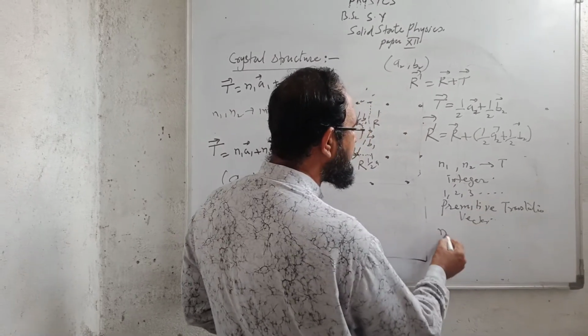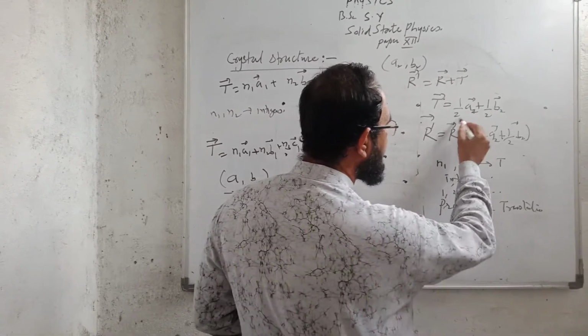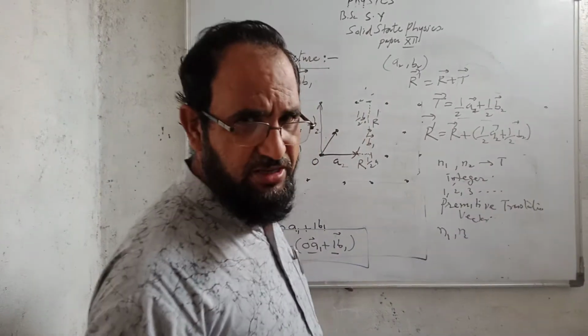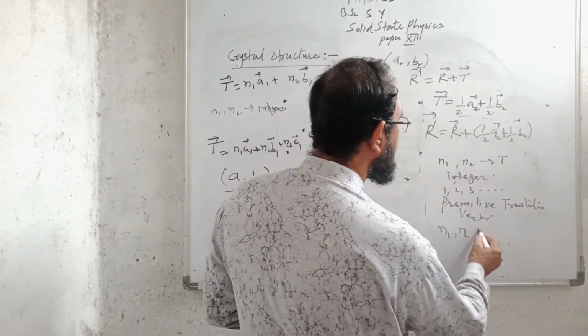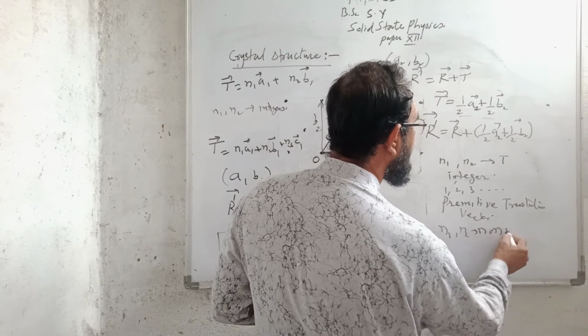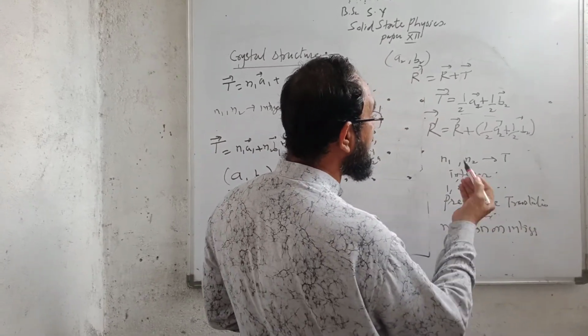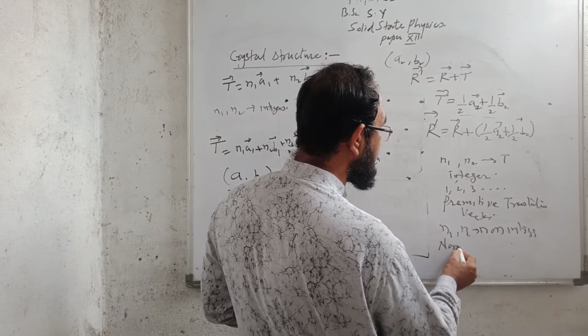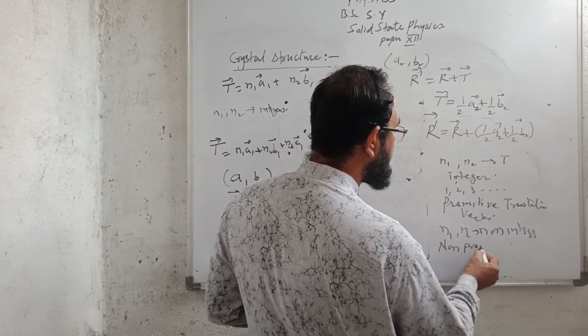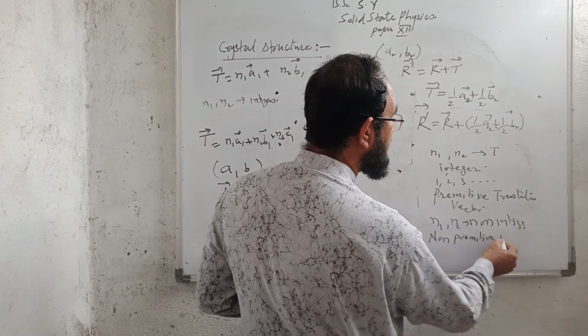If the values of n1 and n2 are, for example, half and half, which are non-integers, then the vector is called a non-primitive translation vector.